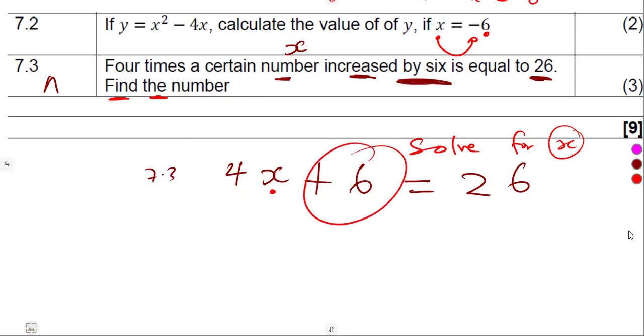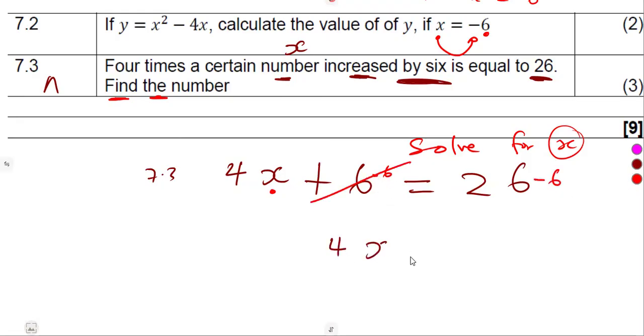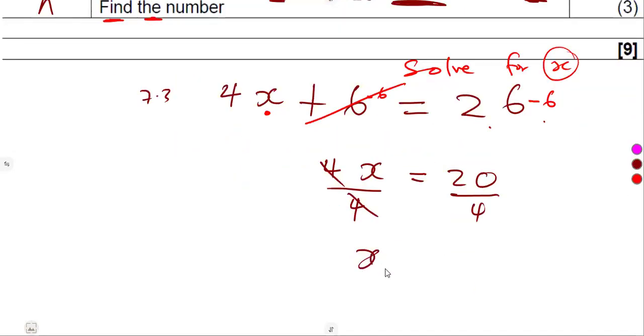So let's get rid of the +6. Get rid of that one. Subtract 6 both sides. That was going to give us 4x is equal to 26 minus 6, which is 20. That's a product. So divide by 4 to get rid of the x. Remember your product, guys. So that is divide by 4 here, divide by 4 here. We are going to remain with x. So our x was going to be 20 divided by 4, which is what? Which is 5. Just like that. So this is how these questions might be given.